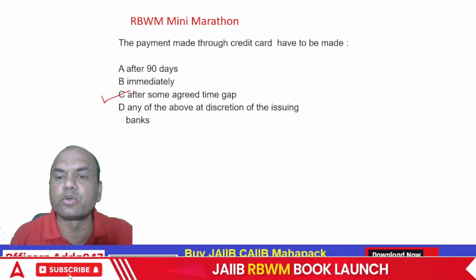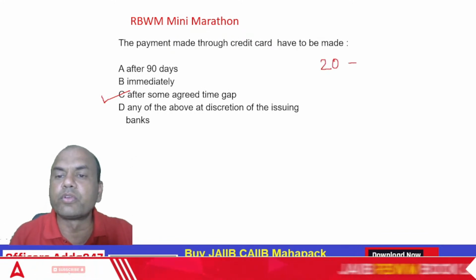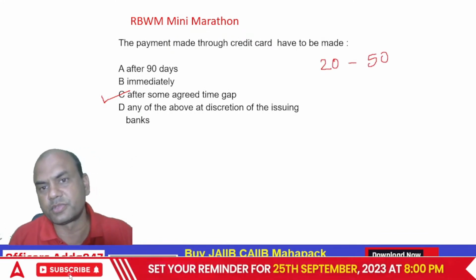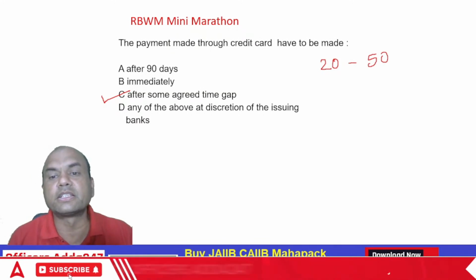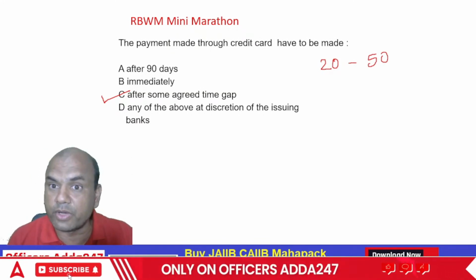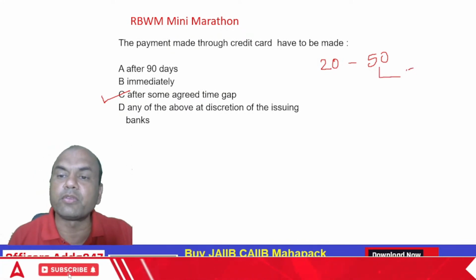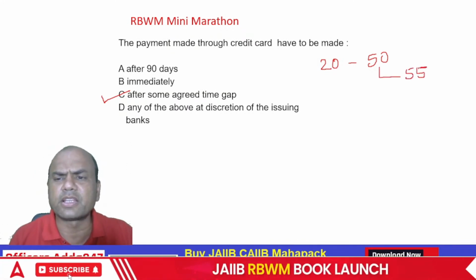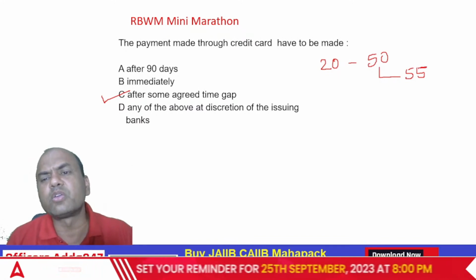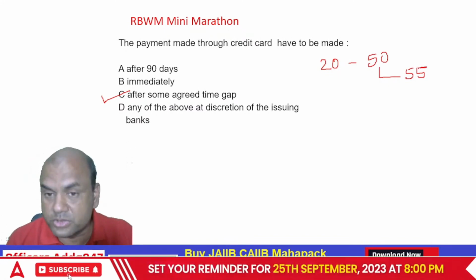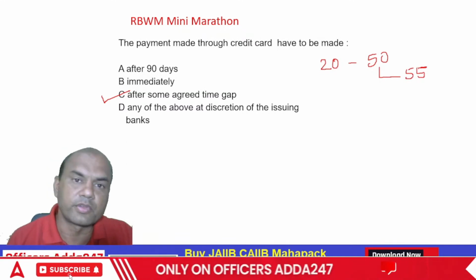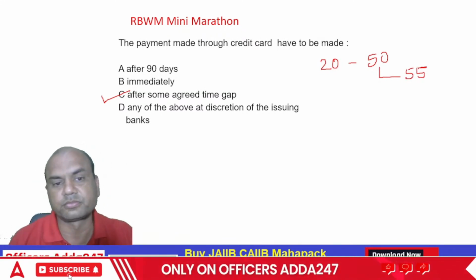Generally it is, I tell you, 20 to 50 days. Okay. This much gap you get. Minimum is 20, maximum is 50. Some banks give 55 also. That is also okay. 20 to 55 you can take it. But as per your books, it is 50. Okay. It is 50. Move on.